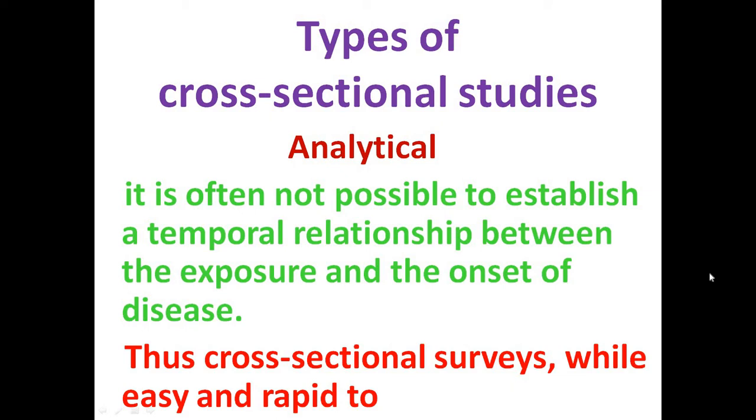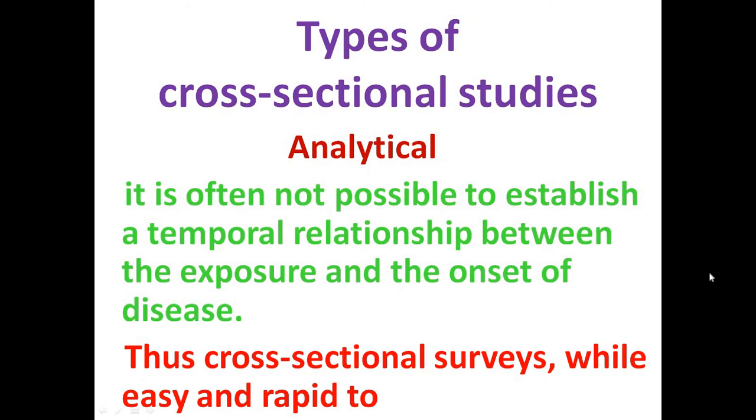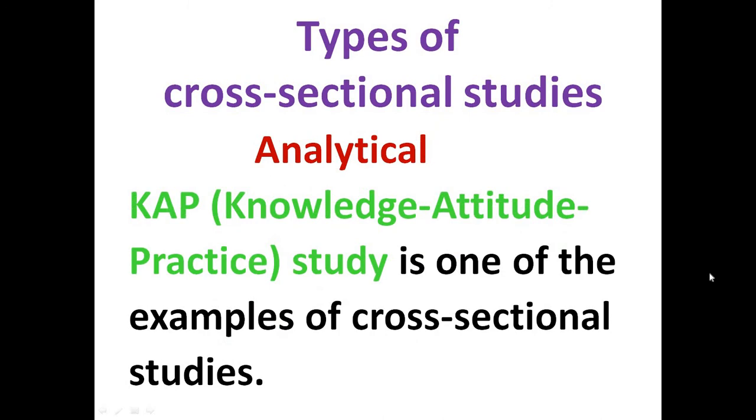So the cross-sectional surveys, while easy and rapid to accomplish, do not establish a temporal sequence of events necessary for drawing causal inferences and cannot calculate the incidence. So we have the knowledge, we have the study, but still we cannot establish the fact that maybe the elevated level of cholesterol leads to chronic heart disease.